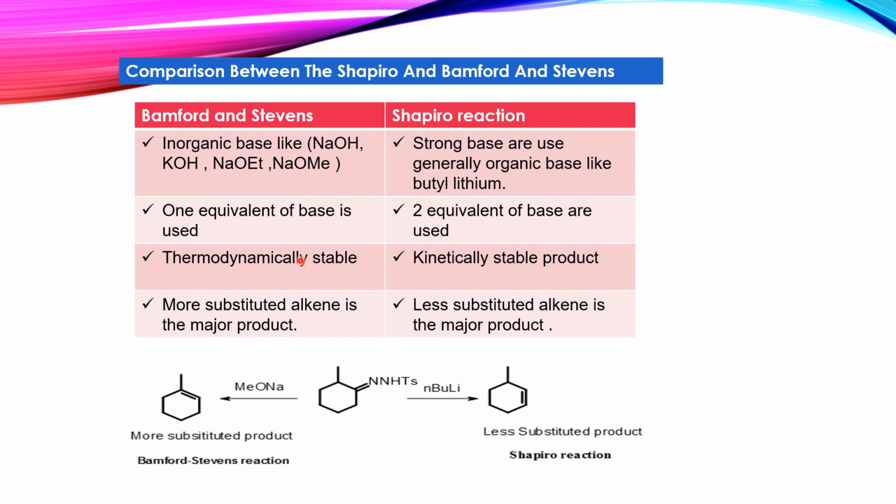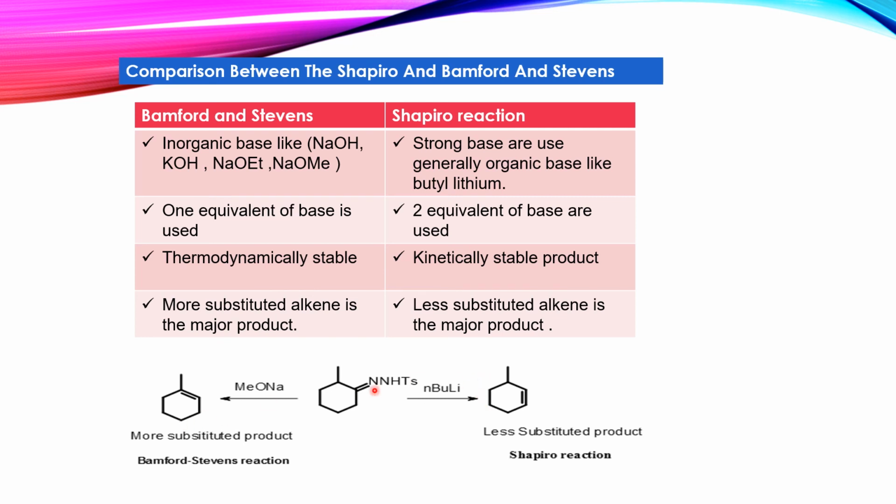In the Bamford and Stevens reaction, we get the major product as the thermodynamic product, that is the product which is formed at a high temperature. While in the Shapiro reaction, we get a kinetic product, which is formed at a low temperature. In the Bamford and Stevens reaction, if we consider the regioselectivity, the more substituted alkene is the major product, while in the Shapiro reaction, the less substituted alkene is the major product.